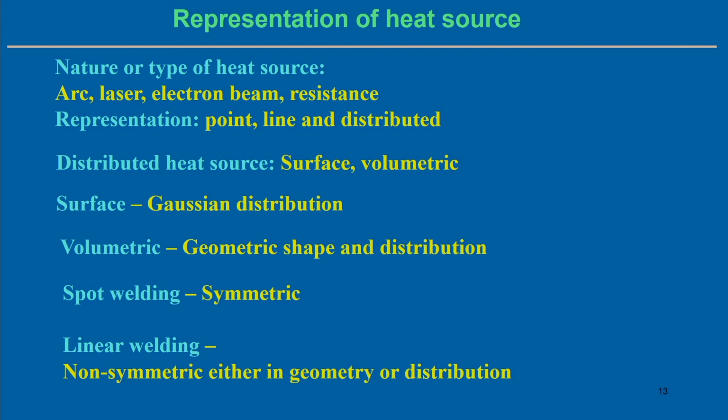Even in the electron beam welding process, which occurs in vacuum, a long string of electrons passes through the thickness of the metal. It means the electron beam can create keyhole formation during the process. In the resistance spot welding process, which we have already explained, we can represent the surface and volumetric heat flux, and in this case the distribution can be uniform. So there is a variation depending upon the welding process, in the form of the distribution or the nature of the heat source.